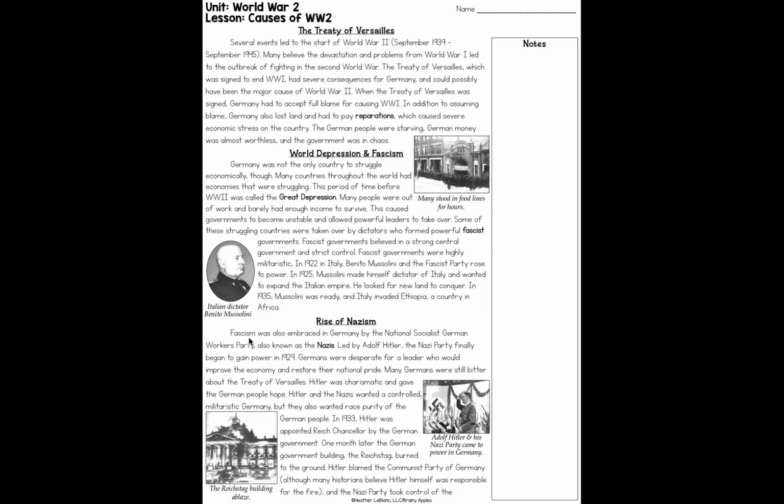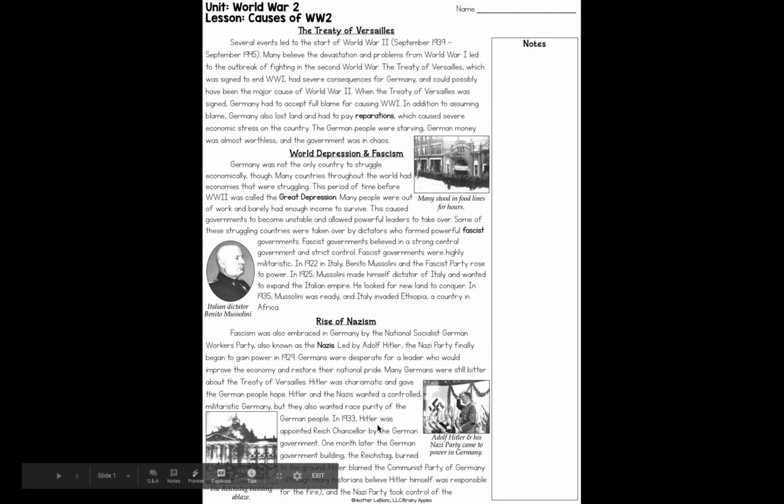Rise of Nazism. Fascism was also embraced in Germany by the National Socialist German Workers' Party, also known as the Nazis. Led by Adolf Hitler, the Nazi Party finally began to gain power in 1929. Germans were desperate for a leader who would improve the economy and restore their national pride. Many Germans were still bitter about the Treaty of Versailles. Hitler was charismatic and gave the German people hope. Hitler and the Nazis wanted a controlled, militaristic Germany, but they also wanted race purity of the German people.